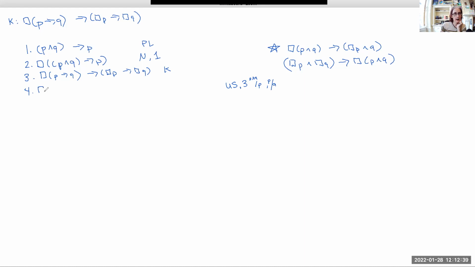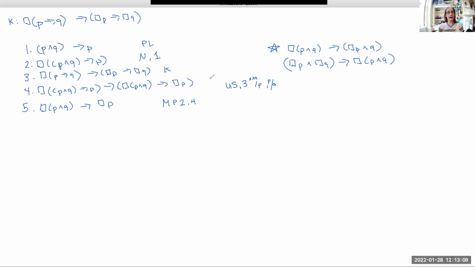So this gets us, if it's necessary that P and Q implies P, then necessary P and Q implies necessary P. Now what we have here is the antecedent just is the formula on line 2. So modus ponens allows us to detach this so that we've got necessary P and Q implies necessary P. Modus ponens lines 2 and 4.